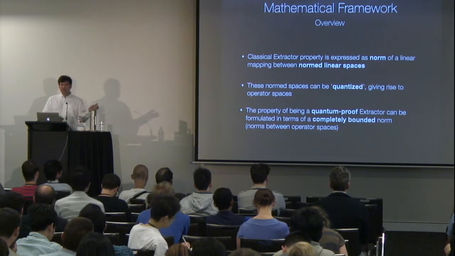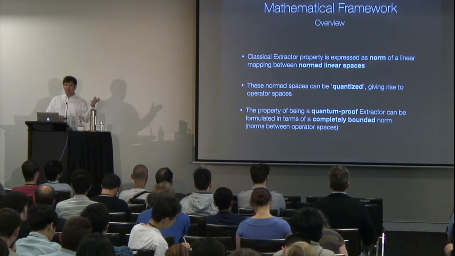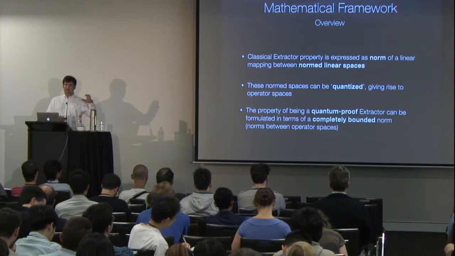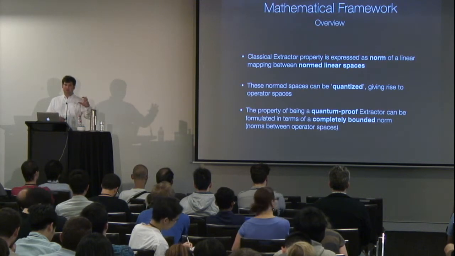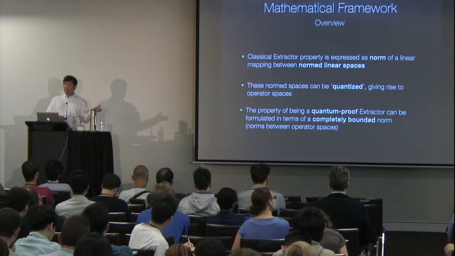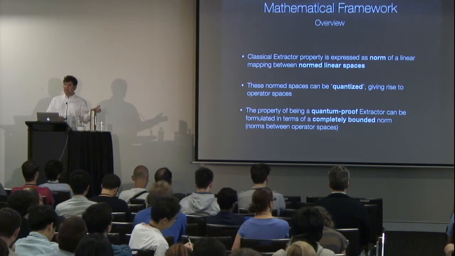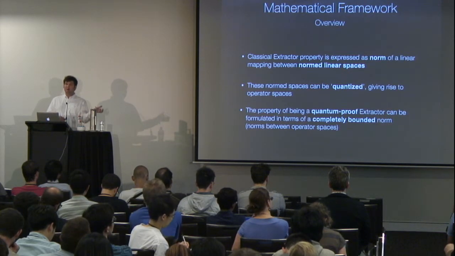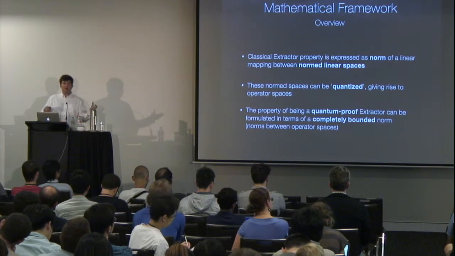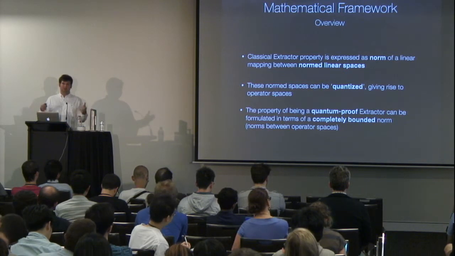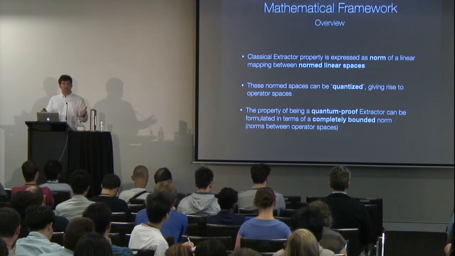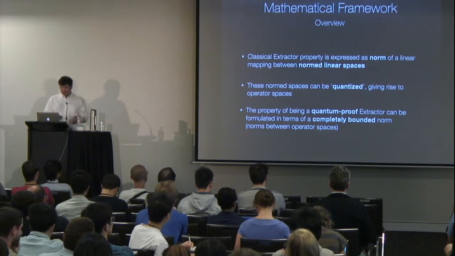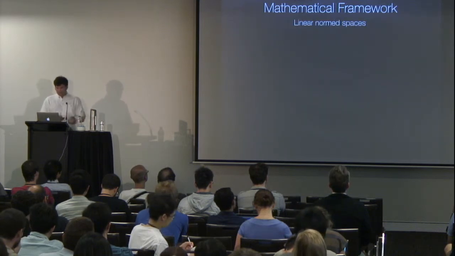And we will see that much like the classical value is characterized by a Banach space norm of a mapping, the quantum value of an extractor is characterized by a completely bounded norm between operator spaces. And this allows us to use all the tools of operator space theory to examine the relationship between these two numbers. Okay, so let us start with linear normed spaces.